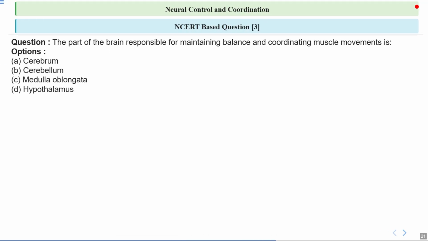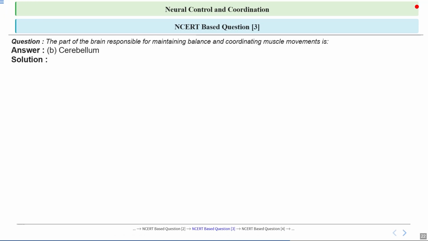This is question number 3 and it is an MCQ. The question is: the part of the brain responsible for maintaining balance and coordinating muscle movement is. Let's see the correct answer. So we have the cerebellum. Let's discuss why.